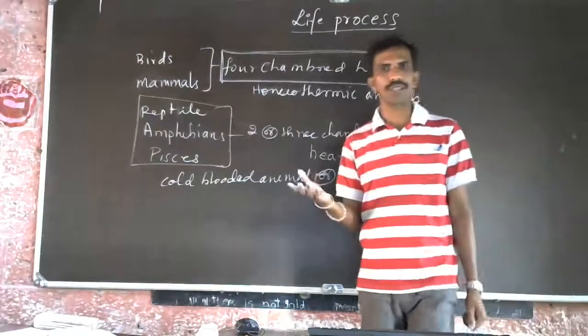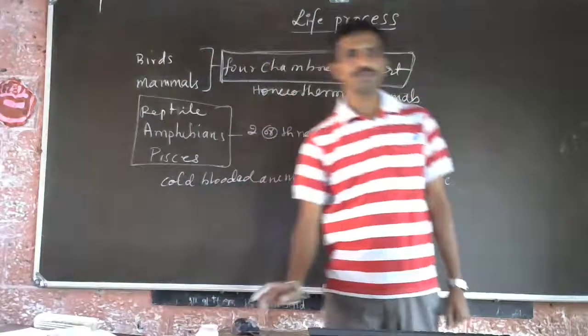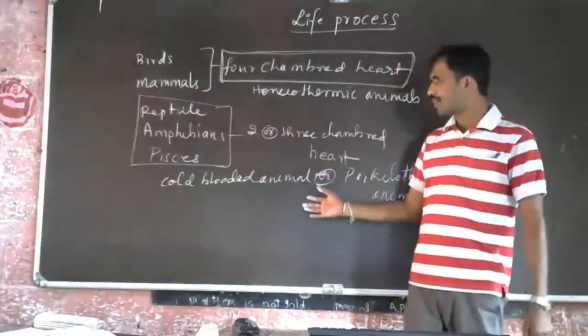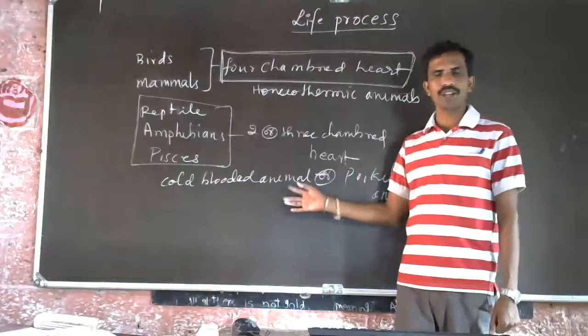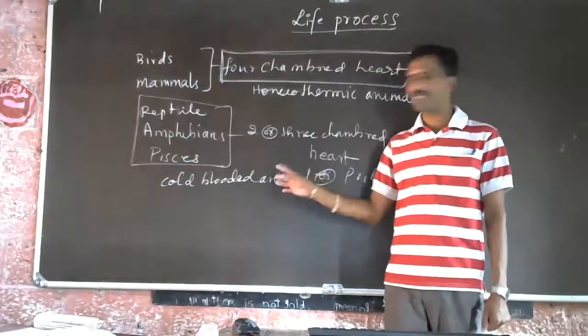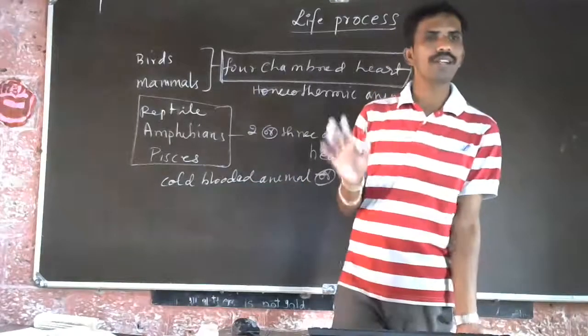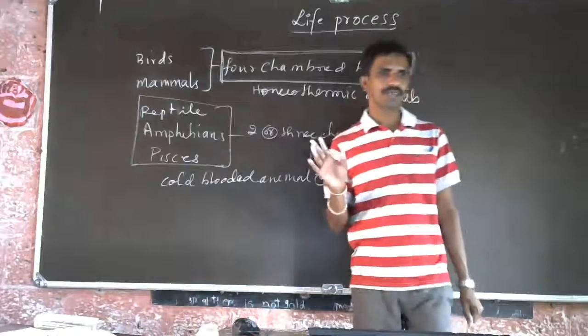They change their body temperature according to the changes in the environment. Here the oxygenated and deoxygenated blood get mixed partially, but there is no problem for the animal. But they cannot maintain the body temperature constantly.